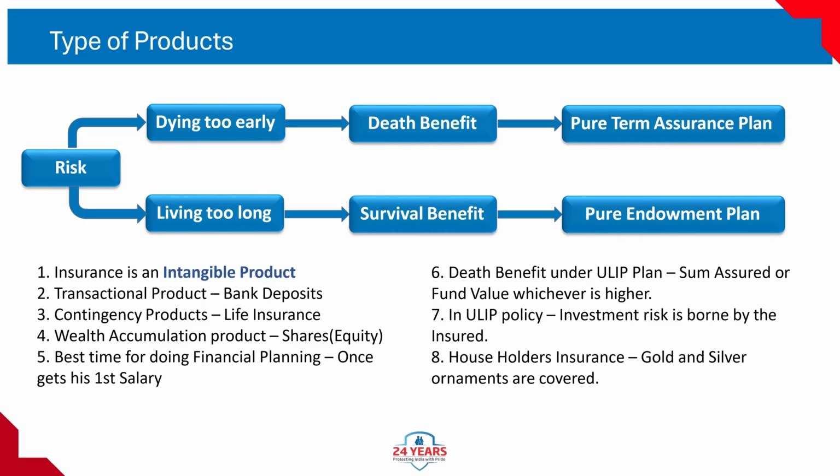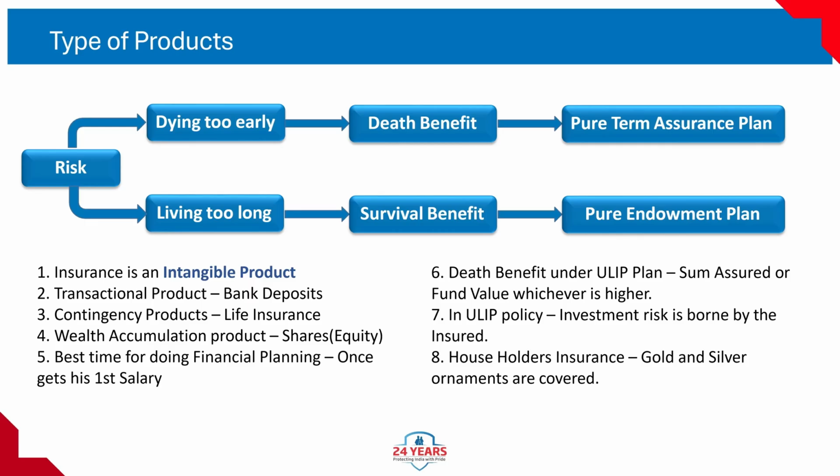Types of insurance products. 2 main risks in life. 1. Dying too early. Risk. If a person dies before completing their financial goals, like paying off loans, children's education. Solution. Death benefit. A payout to the nominee. Product. Pure term assurance plan. Provides only death benefit, no maturity benefit.